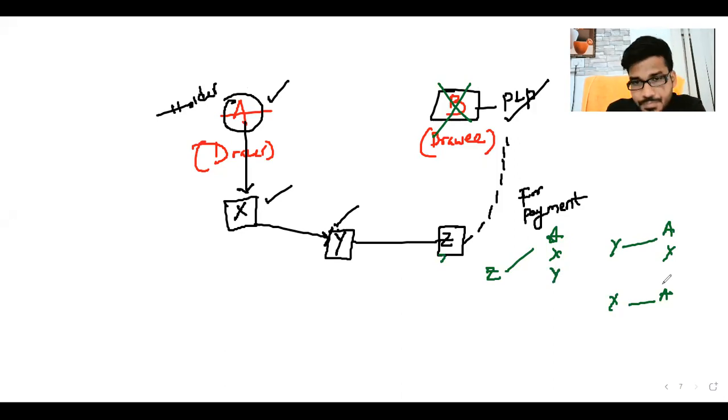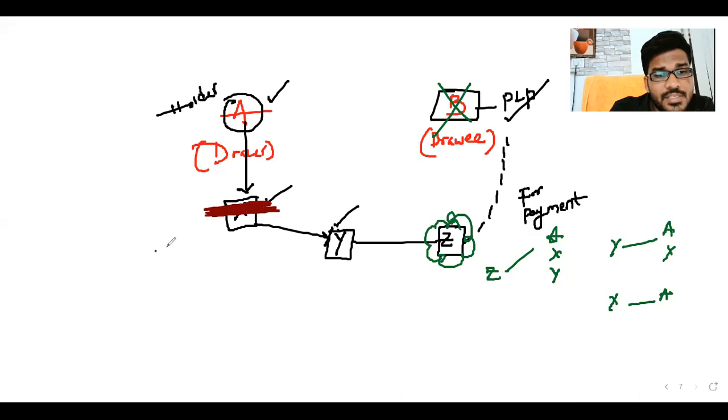But listen carefully. The moment Z received the instrument, Z can file a case against all the people. Suppose Z strikes off X's name on the instrument.